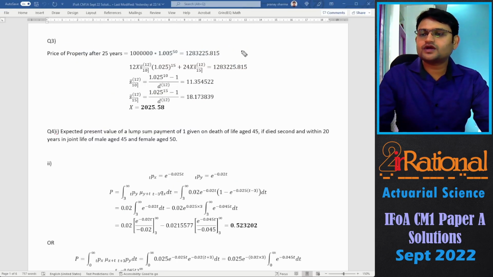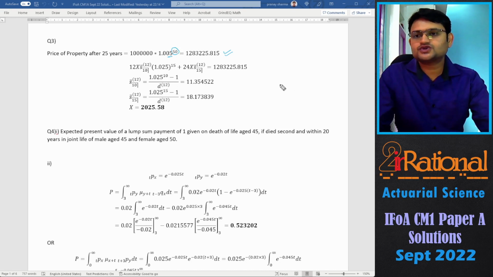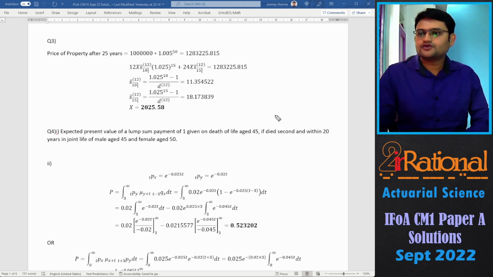So in question number 3, the first thing is we'll find the inflated price. Because we had 0.5% per half year, that is why we have 50 half years in those 25 years. So we find the inflated price as we had 0.5% per half year, therefore raised to 50. Then we'll make the annuity equation 12X because the payment is monthly, for 10 years, payable 12 times, payable in advance.